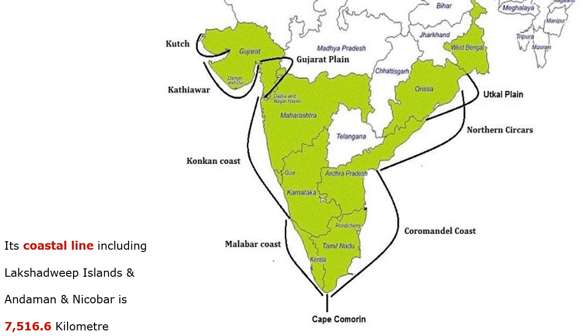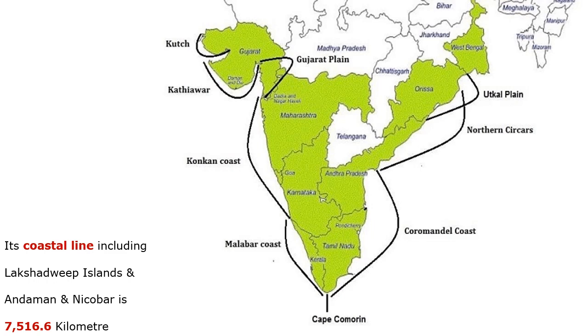The coastal line includes the Lakshadweep Islands and also Andaman and Nicobar, with a distance of 7516.6 kilometers. So in this slide you can see the coastal areas with the regional names.